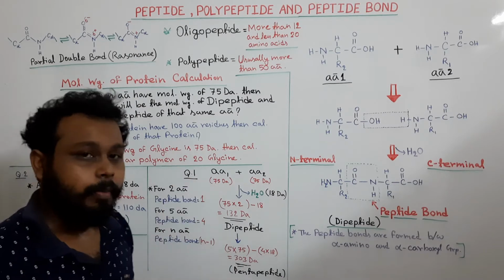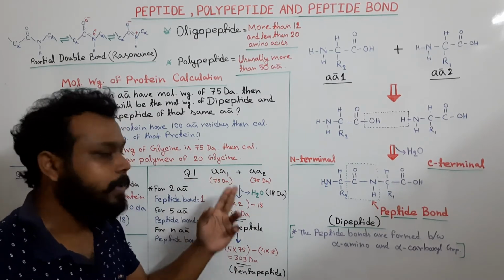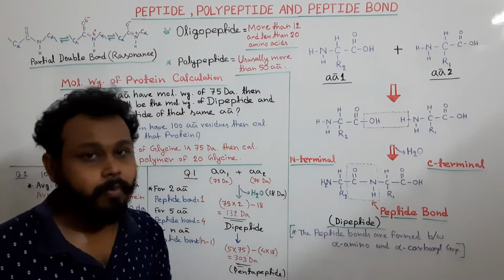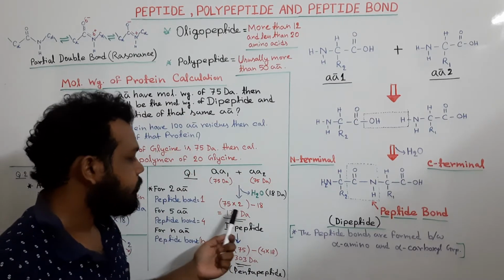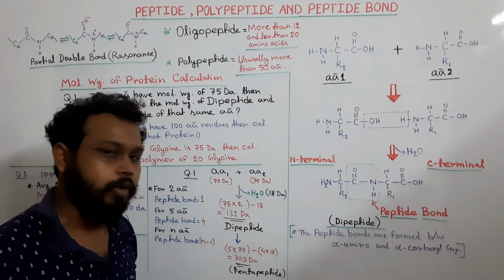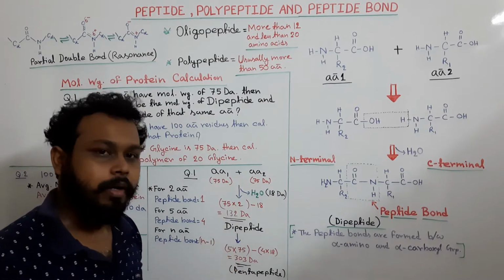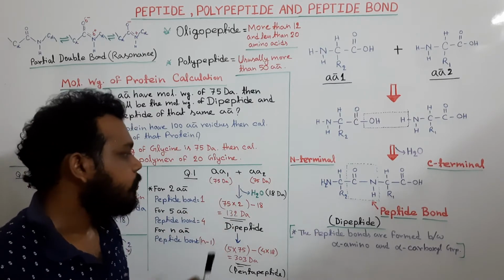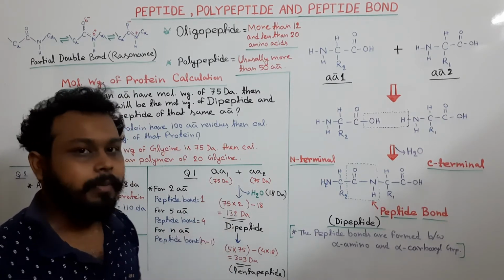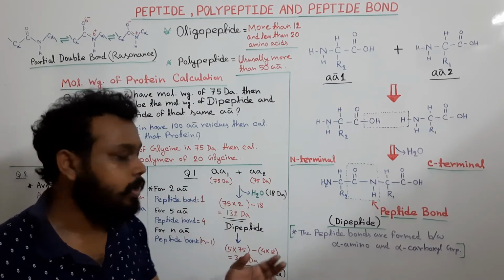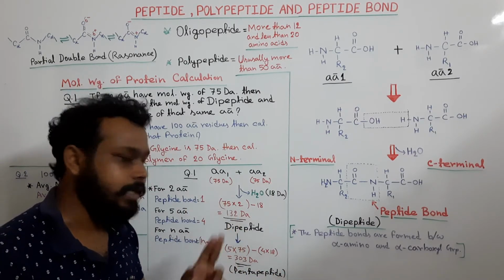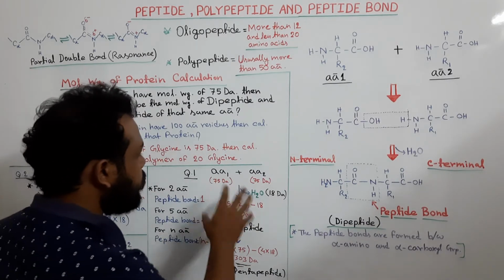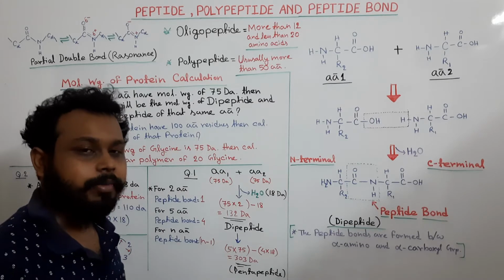Because of peptide bond formation, this dipeptide has to lose a water molecule. So for that we will get this molecular weight. Okay, so individually they have a total of 150 Dalton, but when the dipeptide forms a peptide bond, its molecular weight will be less by 18. Okay, so this is the molecular weight of a dipeptide of the same amino acid.